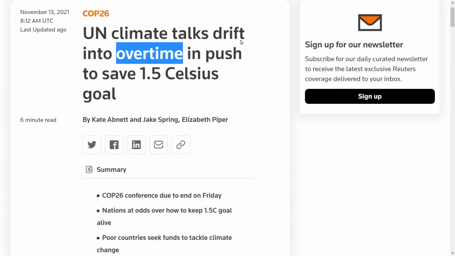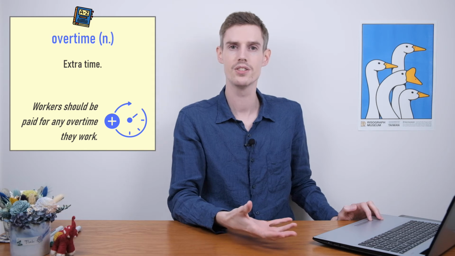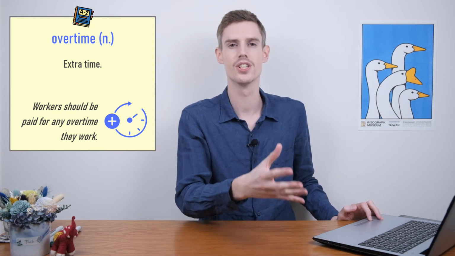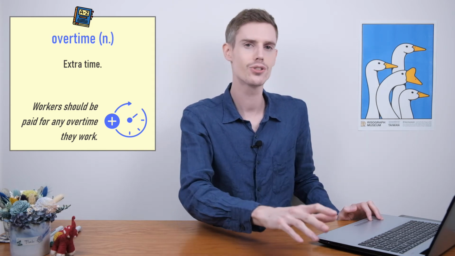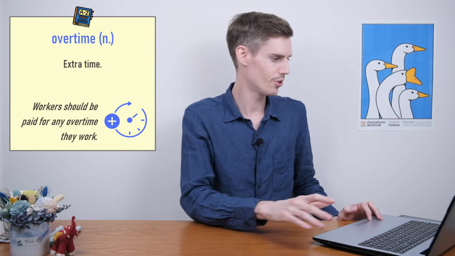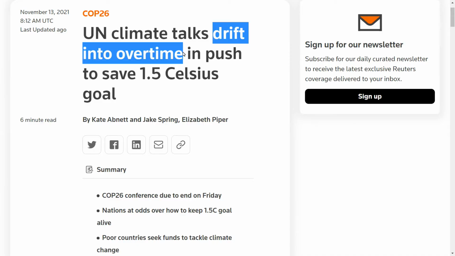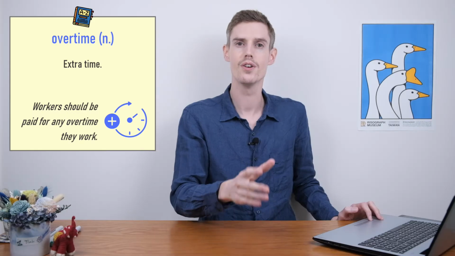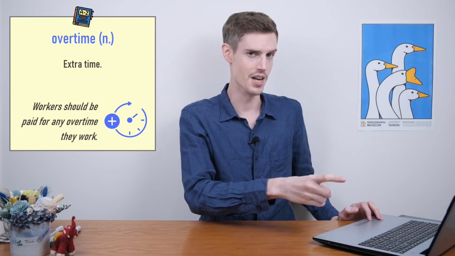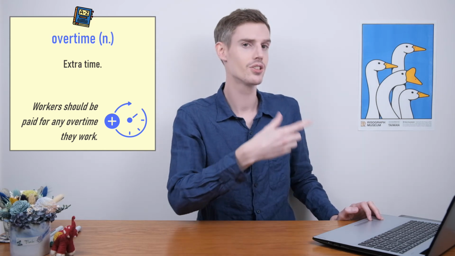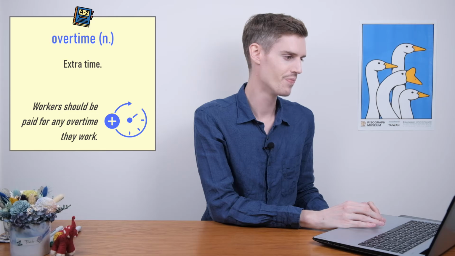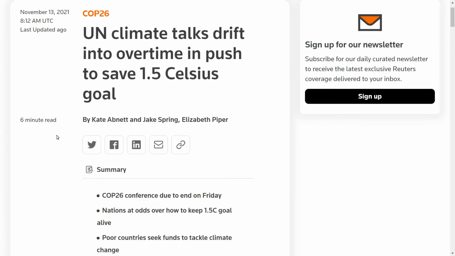Into overtime. Overtime. So this just means extra time. It's a noun. So the climate talks drifted into overtime. So they did not plan for this to happen. In fact, they wanted to have finished already by now, but they need extra time, so they drifted into overtime. Okay. All right then, here we are.